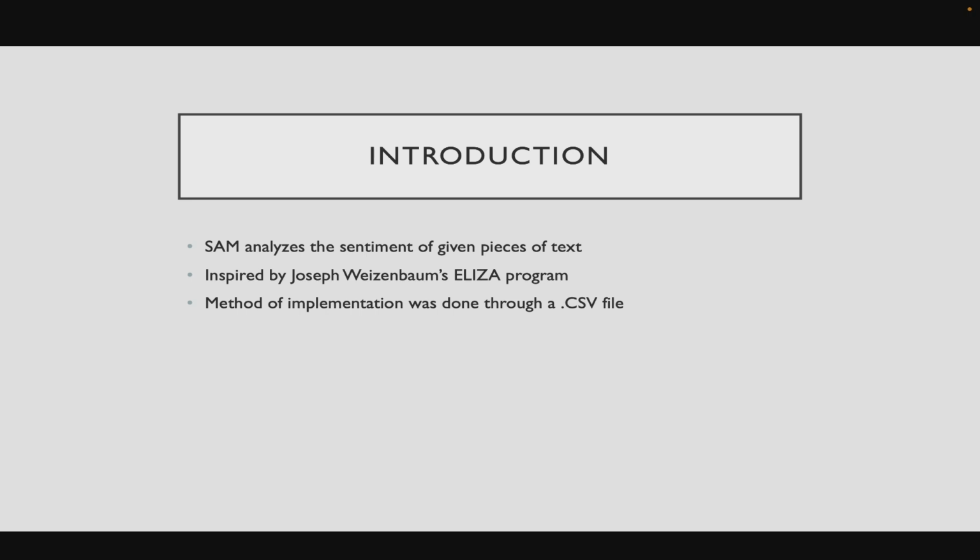The method of implementation I decided on is through a CSV file. So what happens is I give the program a CSV file containing 500,000 quotes, and using a for loop, I iterate through each of those quotes and run SAM on each of them.